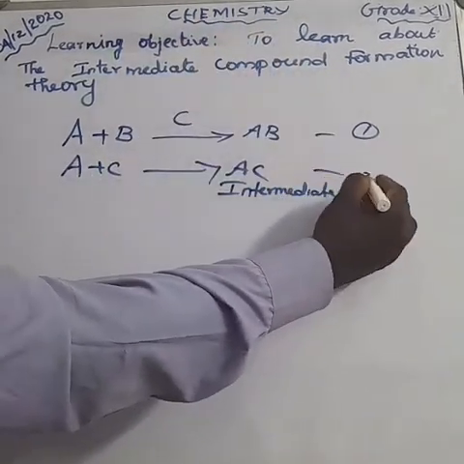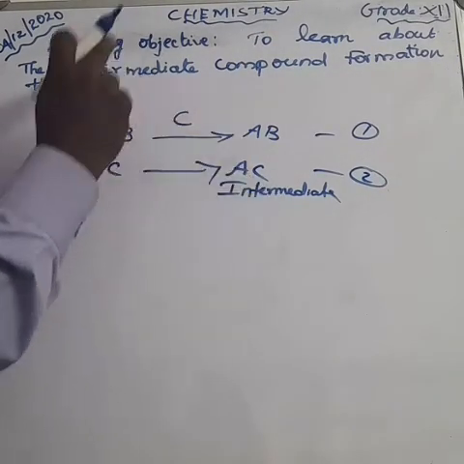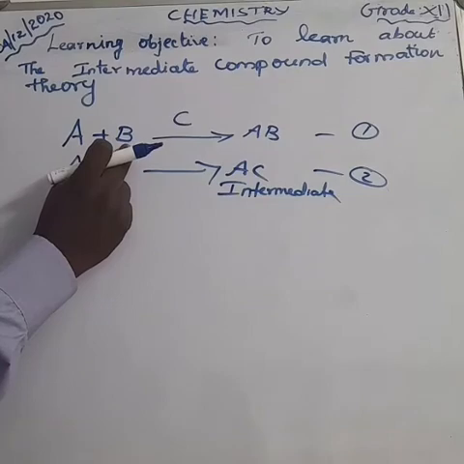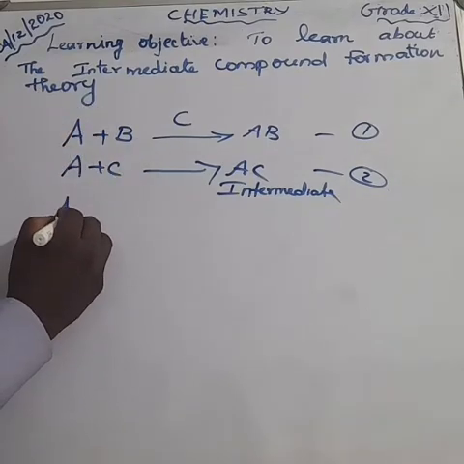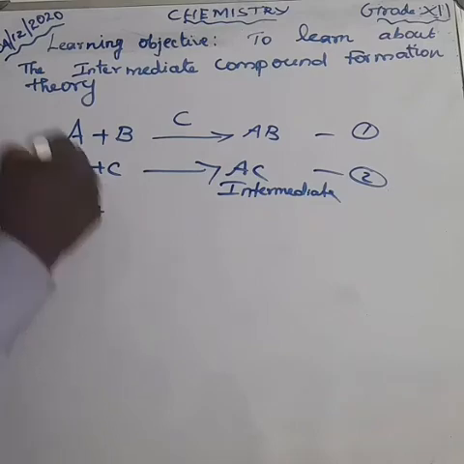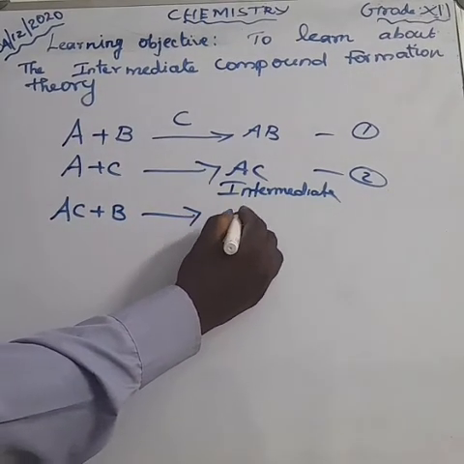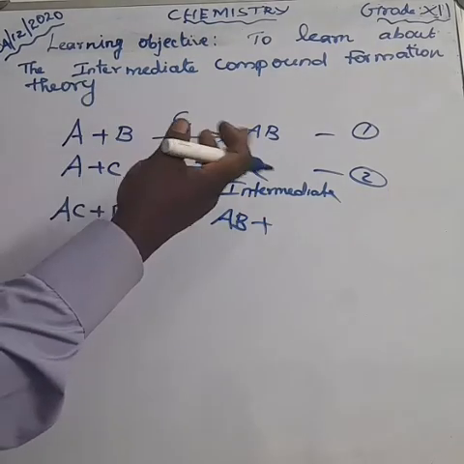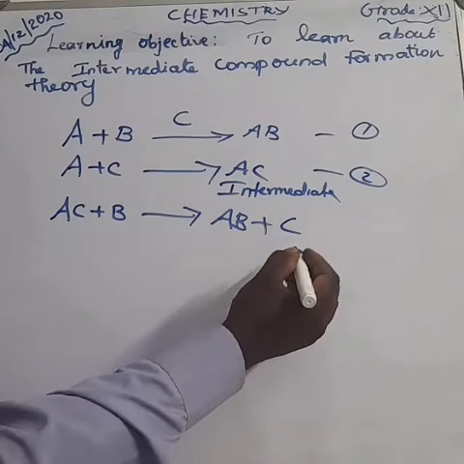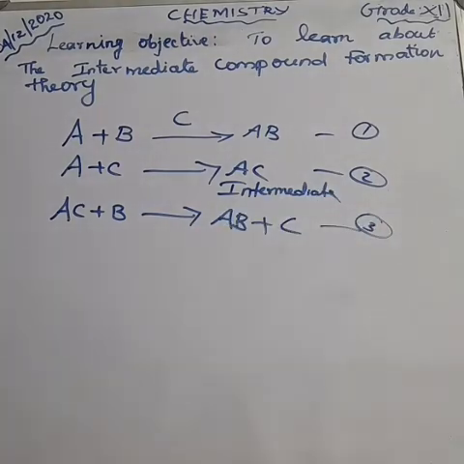We can take this as equation number 2. This AC again reacts with another reactant B to form AB, and the catalyst C is regenerated. The catalyst is regenerated. That's the mechanism of the reaction here.